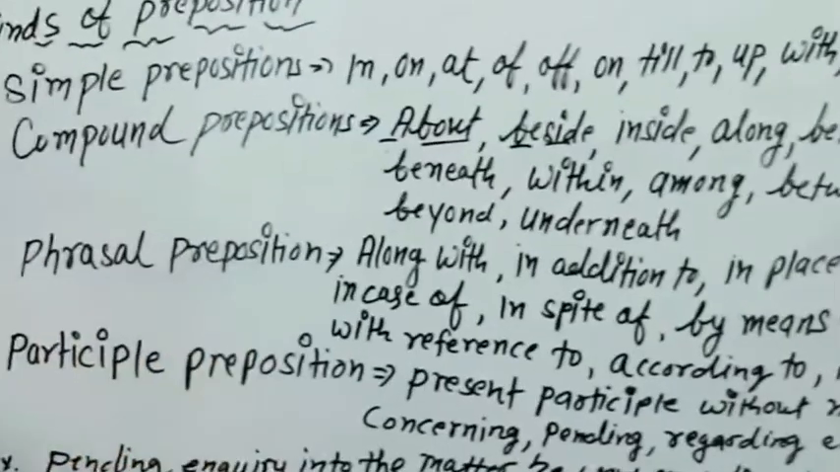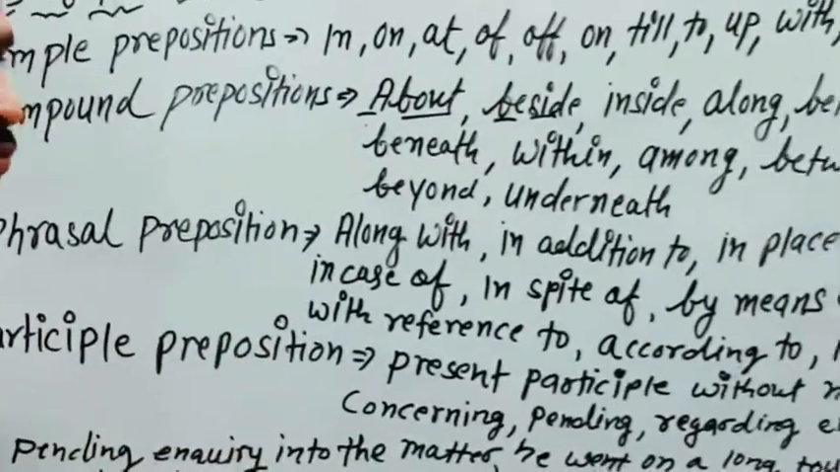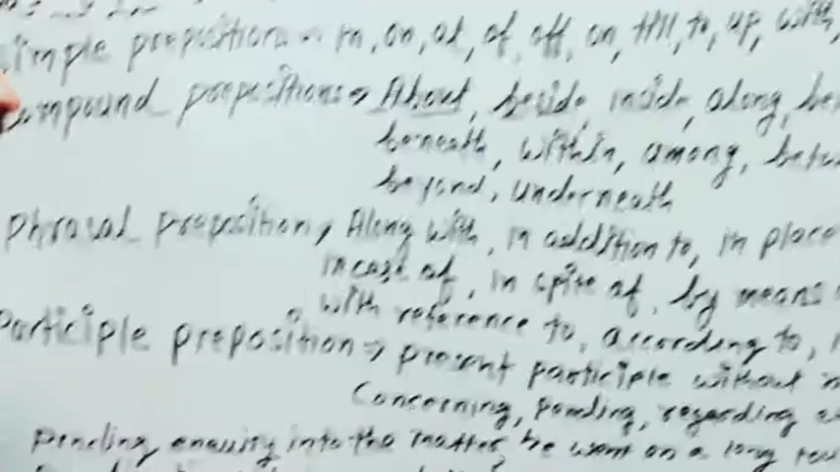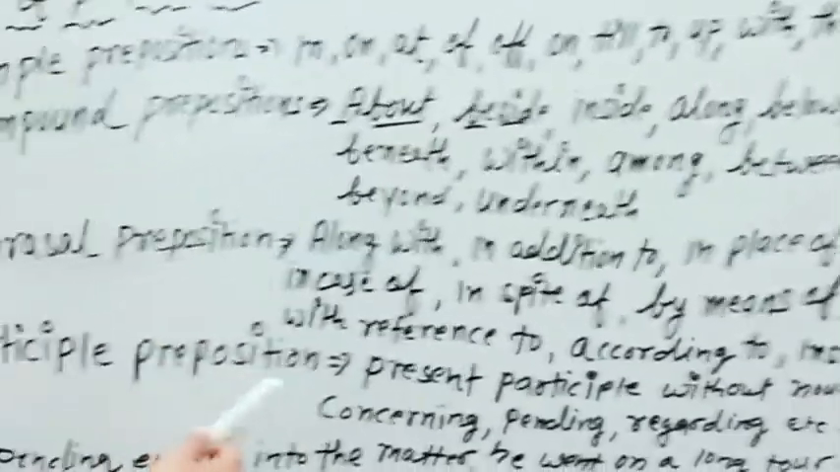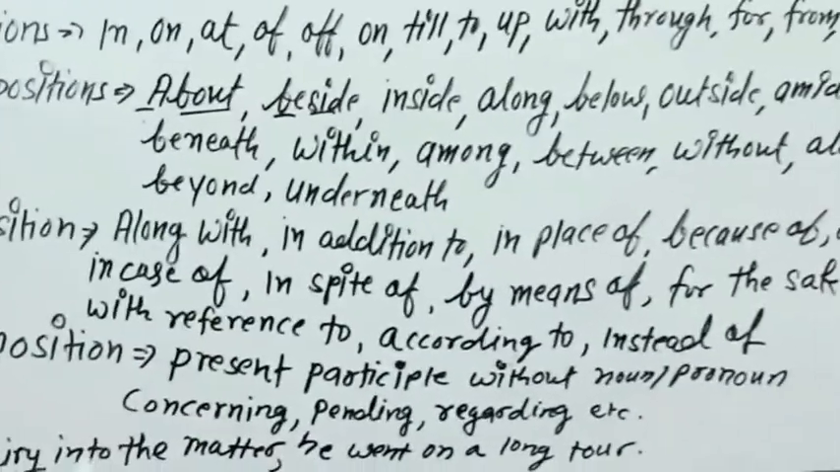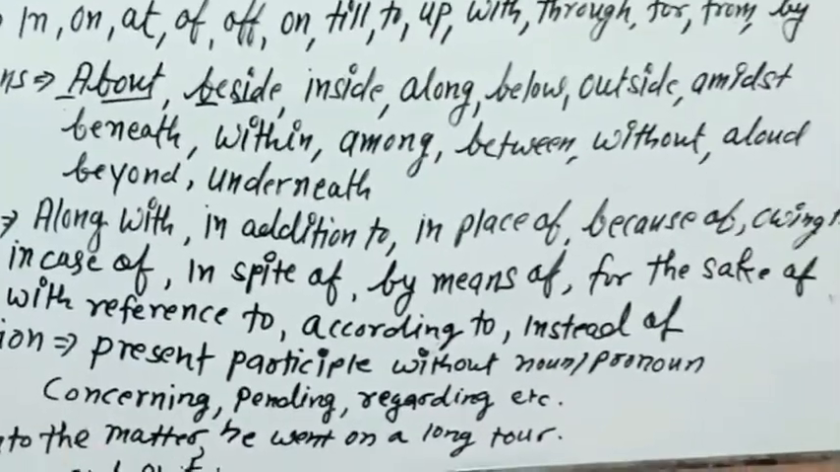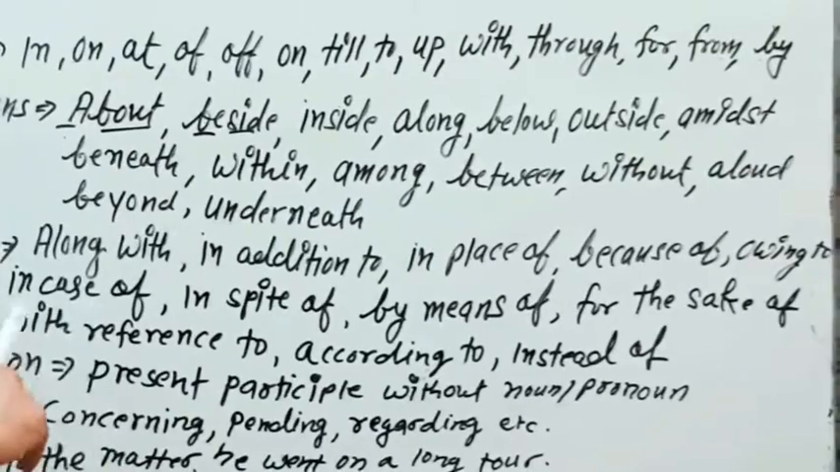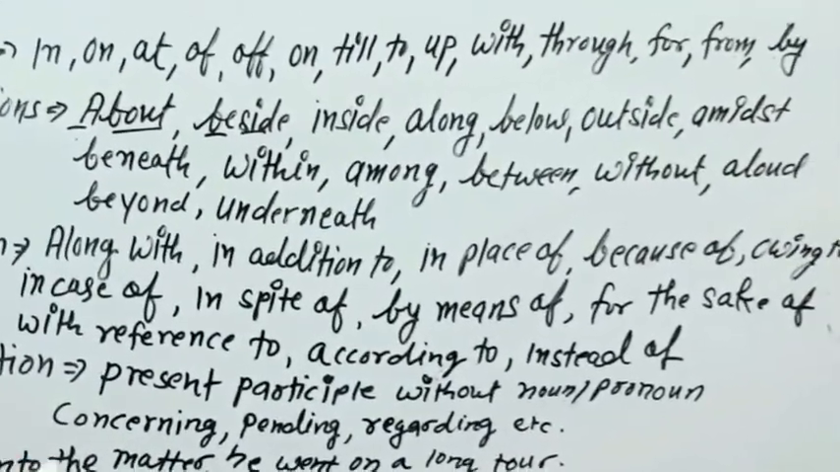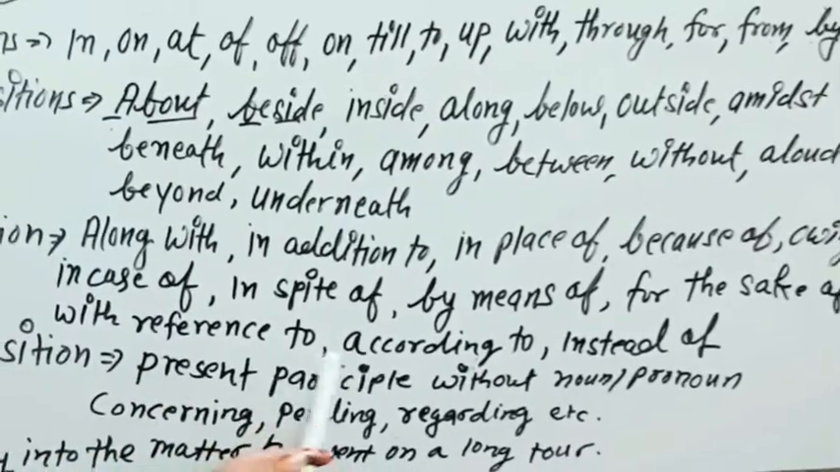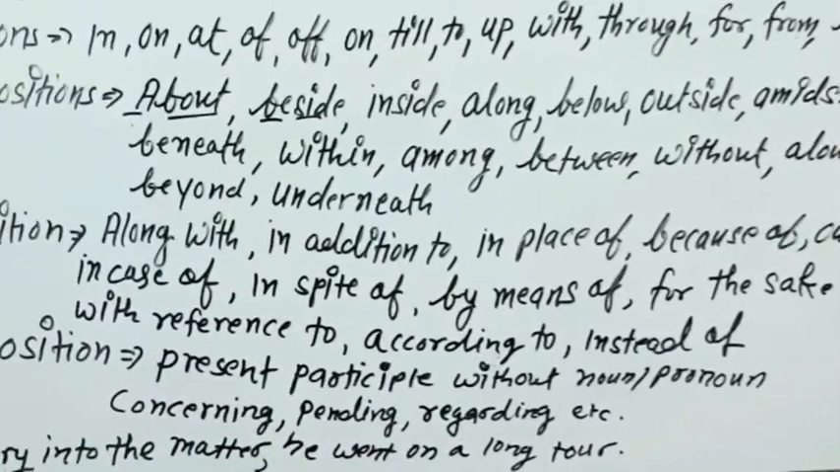Now phrasal preposition. Phrasal prepositions are those prepositions that work as a phrase as well as preposition, like along with, in addition to, in place of, because of, owing to, in case of, in spite of, by means of, for the sake of, with reference to, according to, instead of.